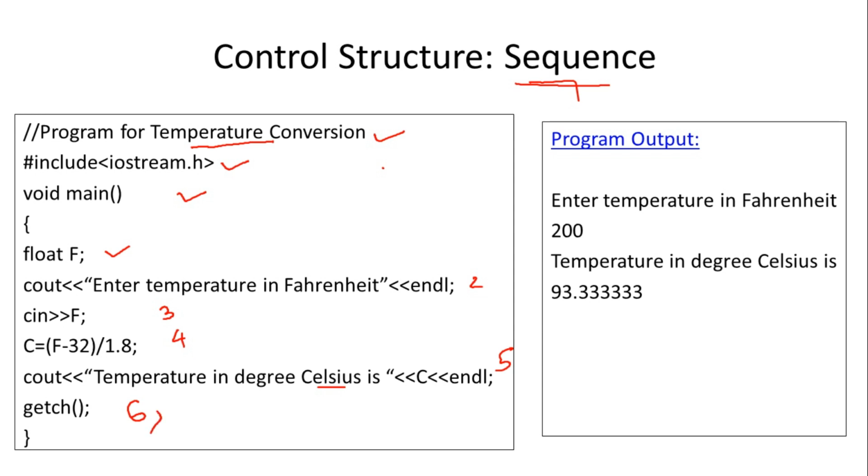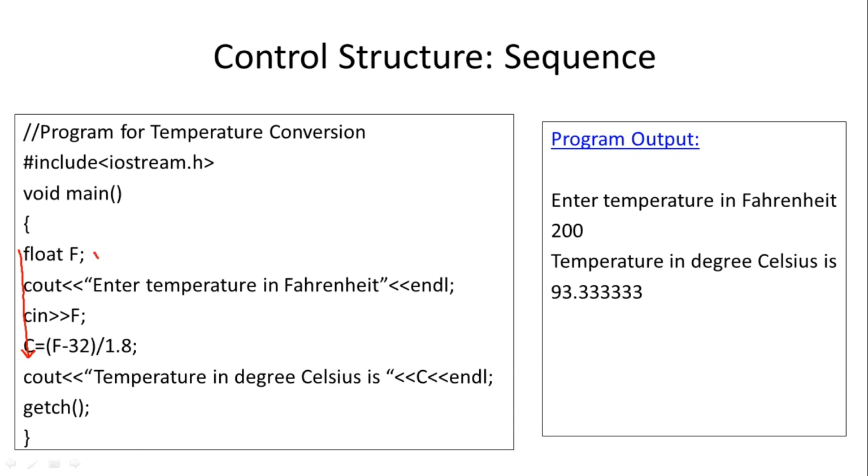After the sixth instruction there is the end of main. So program control will go out of the main function and the execution will be completed. If you see the structure of the program, no condition is written and no repetition is there. Instructions are executed one after the other.